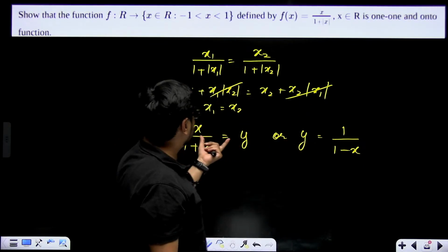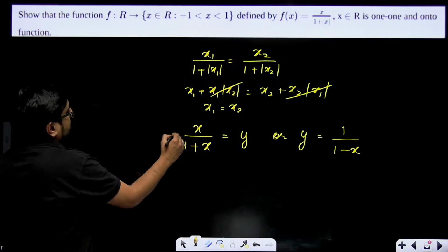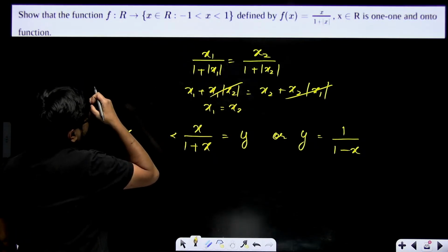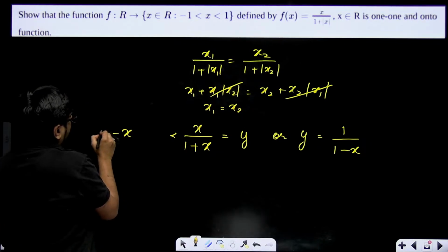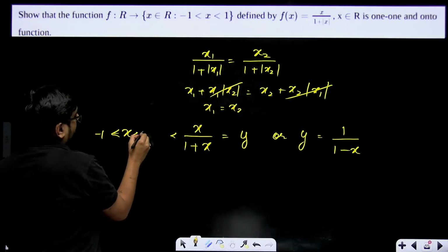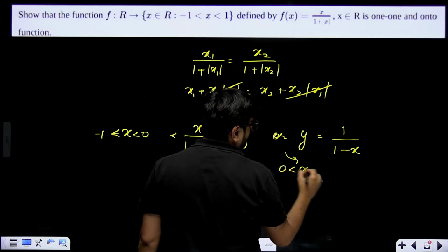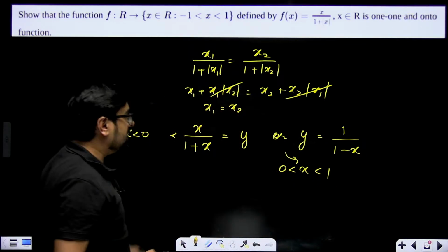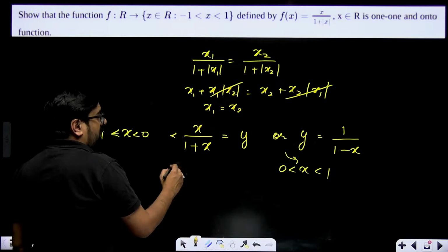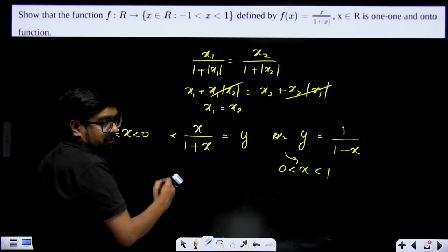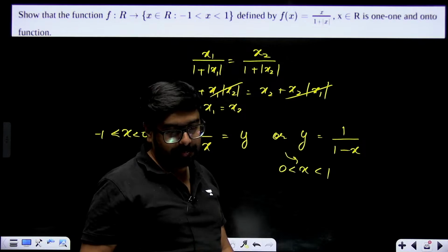You can check like this, when x is between minus 1 to 0, and when x is between 0 to 1. Check separately. So what will become your x value? Just find out the x value which is going to come over here.